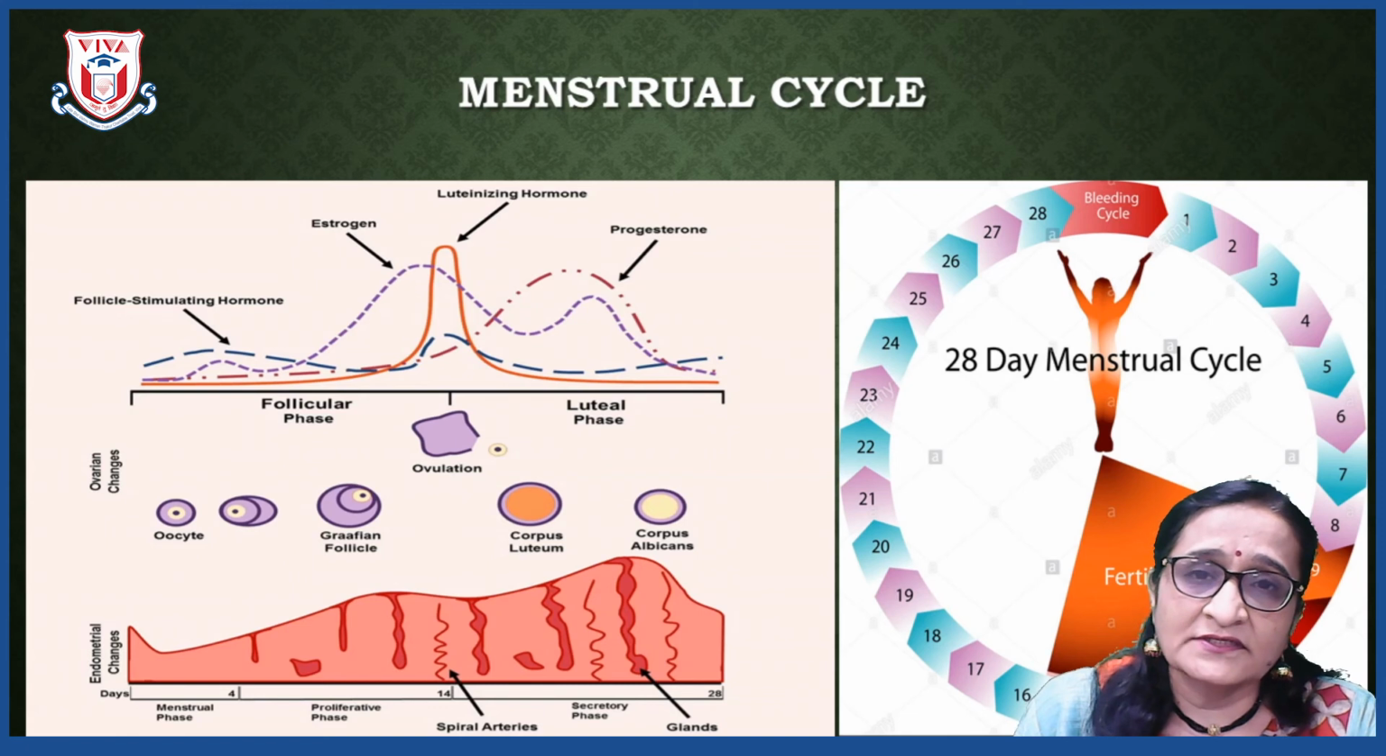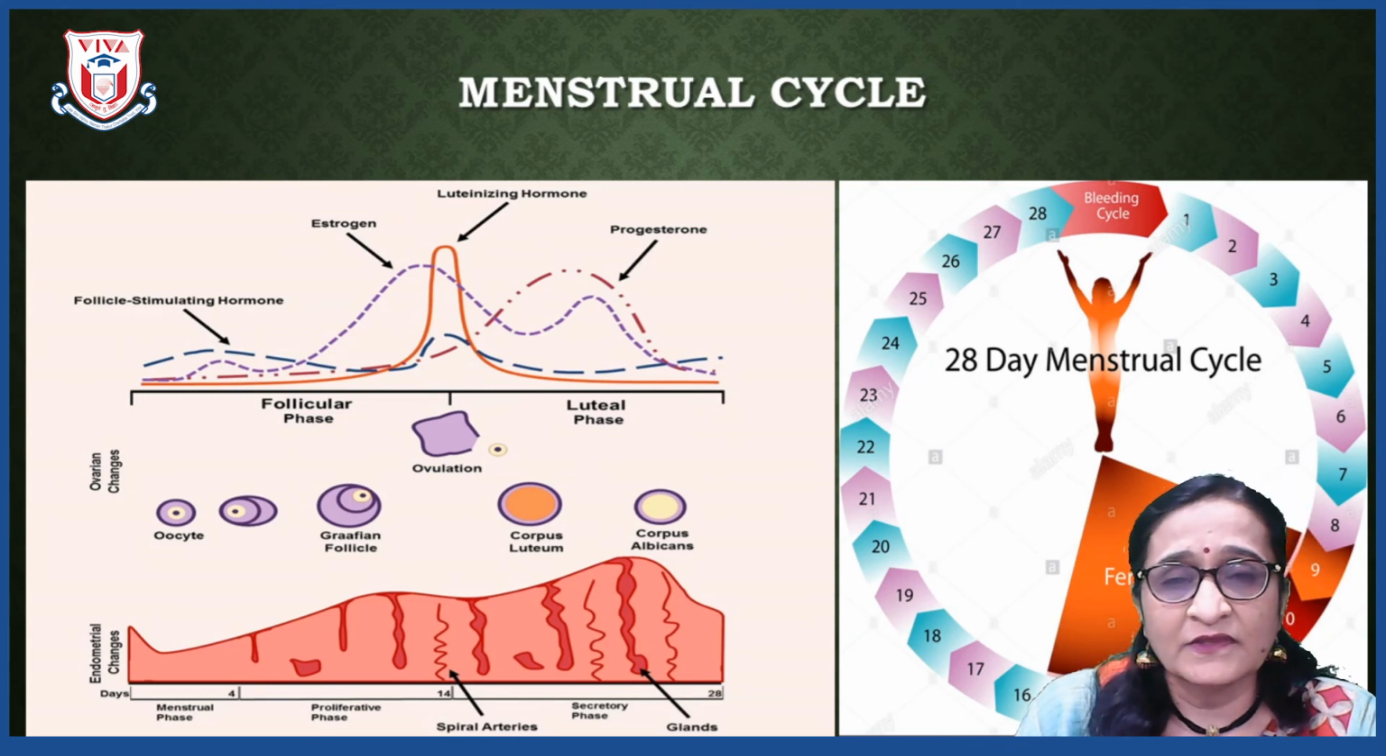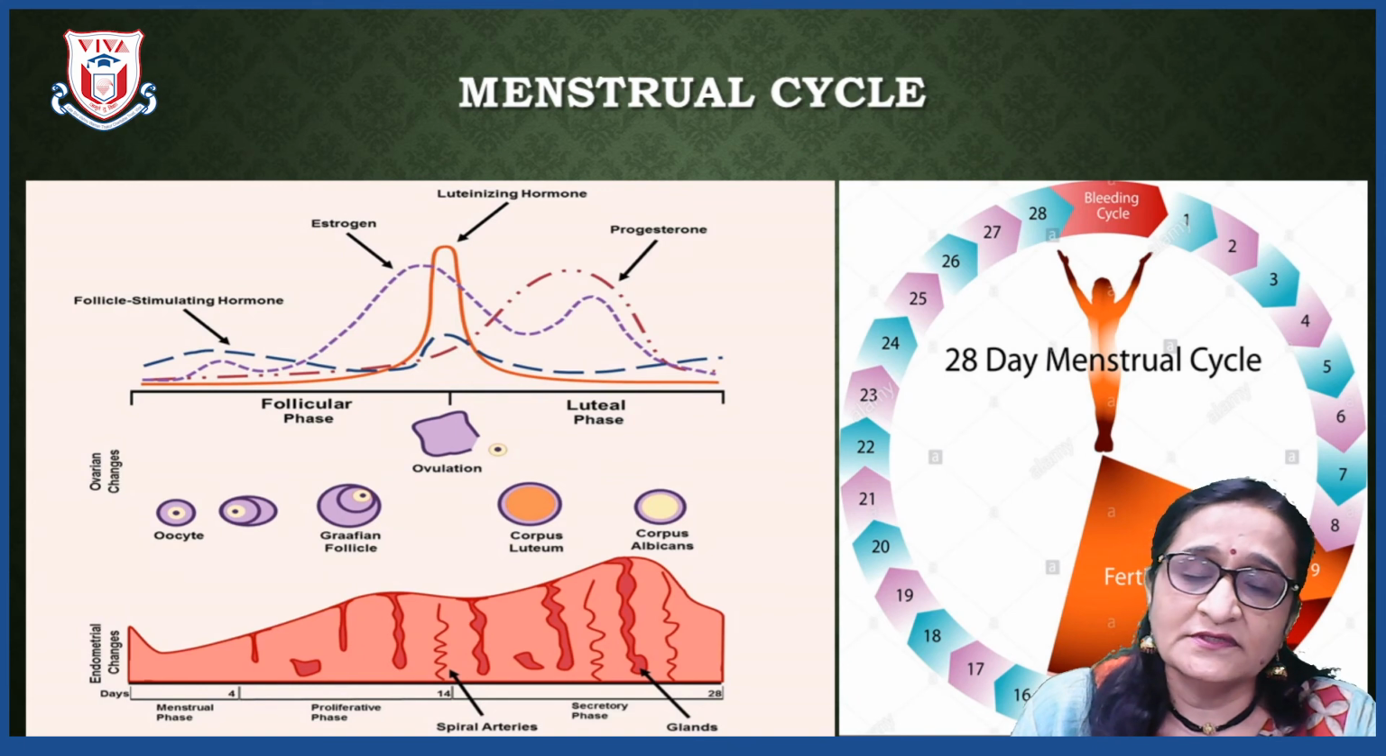When girls have this cycle of 28 to 30 days, their ovulation period comes exactly in the middle, that is the 14th and 15th days. During the ovulation period, if copulation occurs, then there are chances of fertilizing the oocytes and pregnancy can occur.